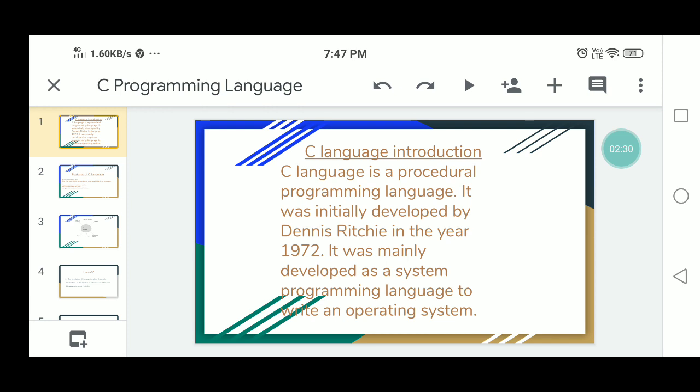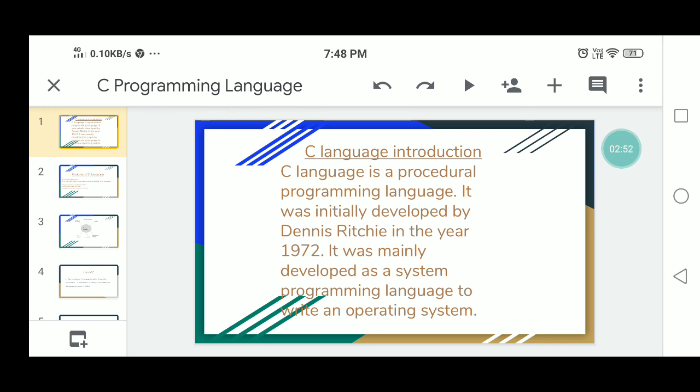Unix is the biggest operating system developed using C. C is a structured programming language developed by Dennis Ritchie in 1973 at Bell Laboratories. It is one of the most popular computer languages.